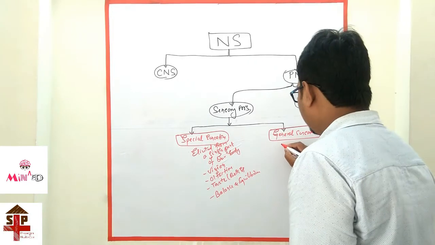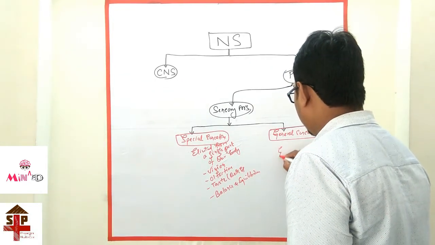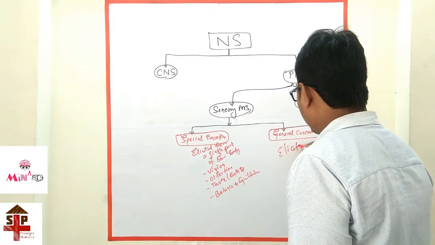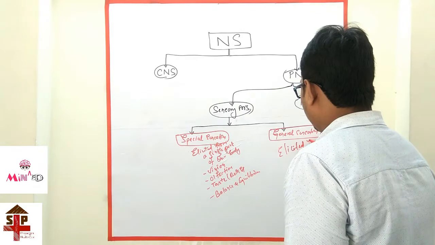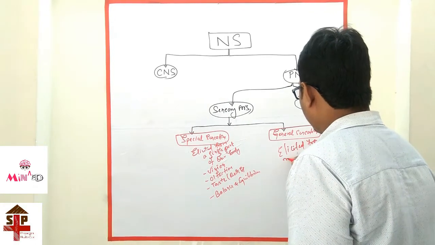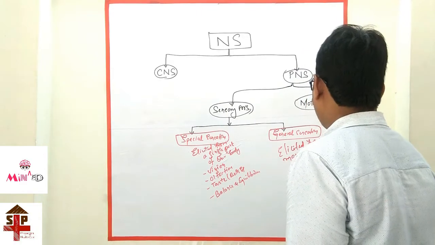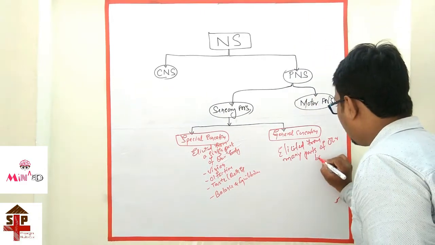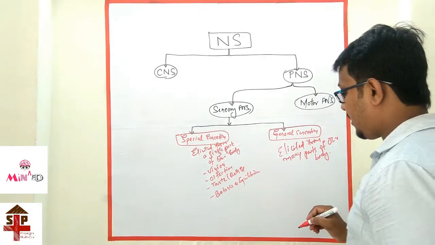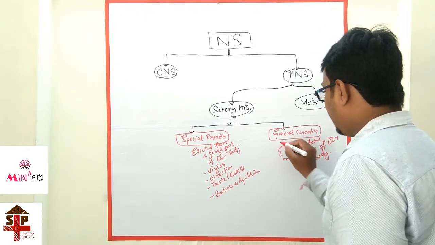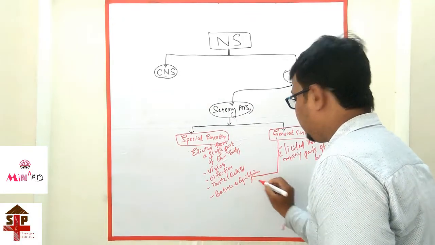But in general sensation, the sensation is elicited from many parts of our body, and it is also divided into two types.